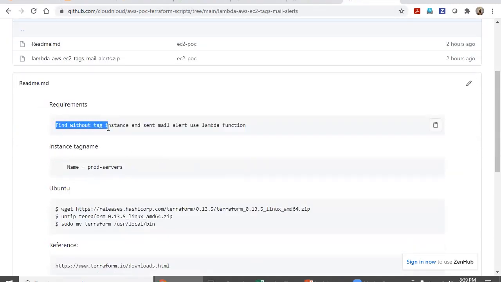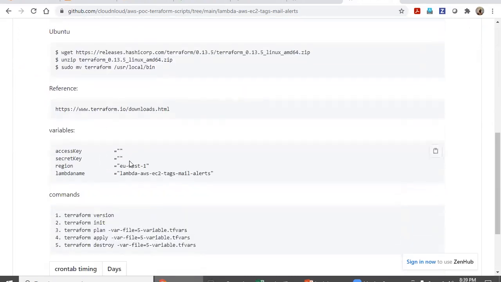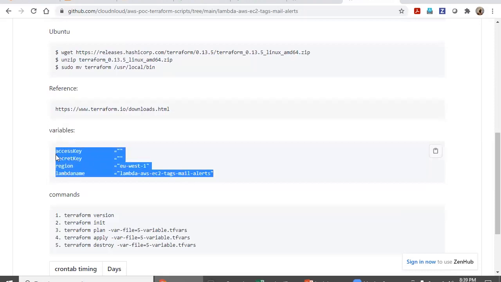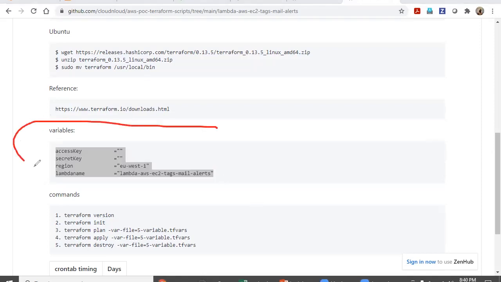Using the tag, this script can find instances running without proper tagging. Your expectation is that for those instances already running without this tagging, you should get a mail. Come down. As usual, you need to configure the access key, secret access key, what name you want for the Lambda, and what region you want to implement. These you can change anytime.